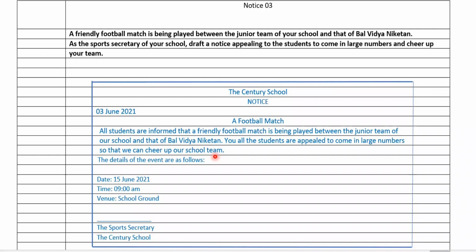And next, details are mentioned here. What is the date, what is the time, and what is the venue. At the school ground they have to come. Then name, signature, and what is the designation you have to mention. Clear? So these three notices you have to do.